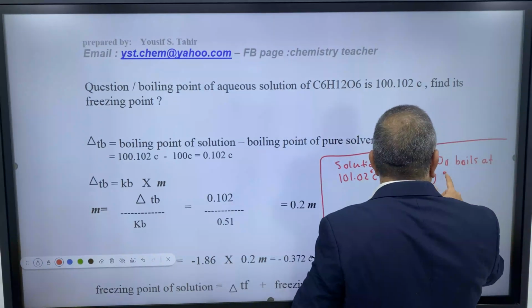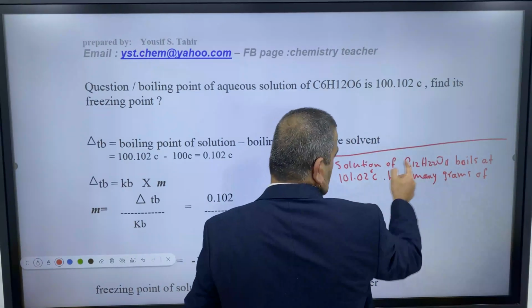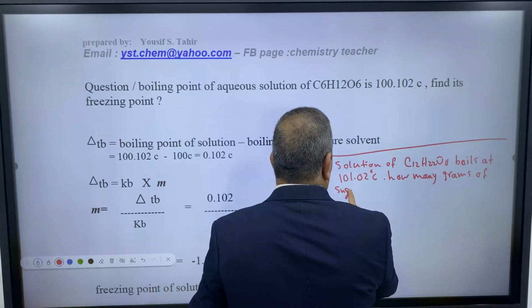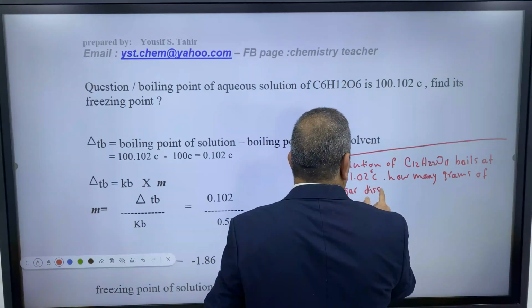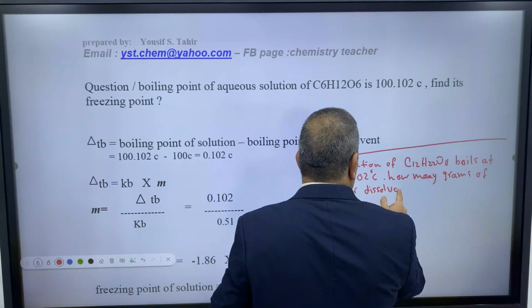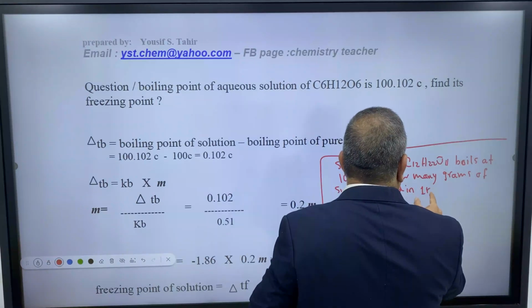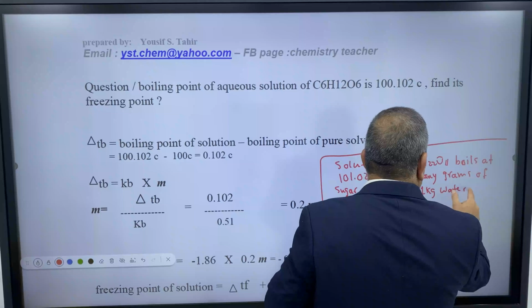How many grams of sugar, of course the sugar is sucrose, dissolved in 1 kilogram of water when preparing the solution?